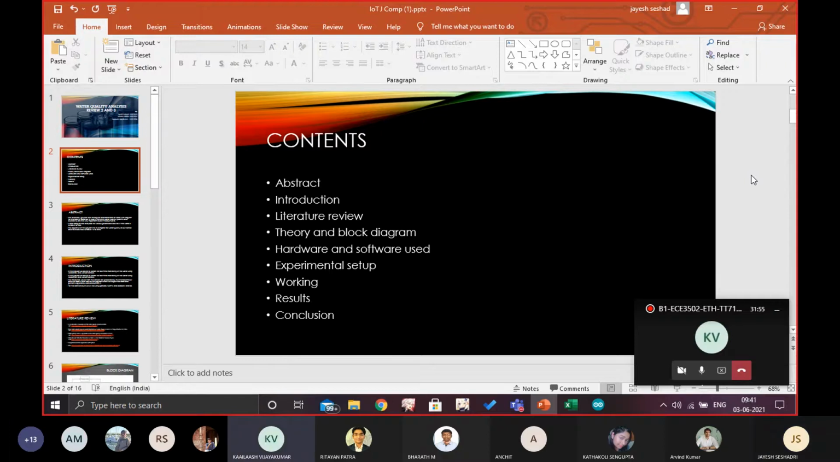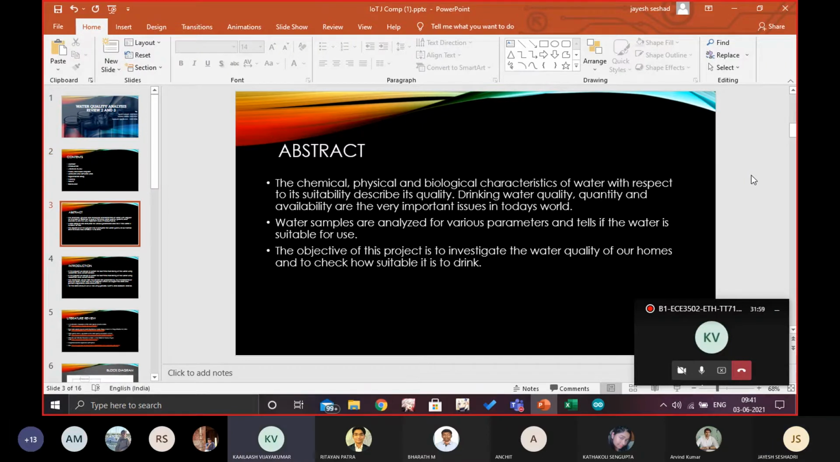So we'll start with the abstract for the project. Here we are basically analyzing the quality of the water and checking if the water which you get in our house is suitable for drinking, by using various parameters like the moisture sensor, the pressure sensor, and the alkalinity sensor.